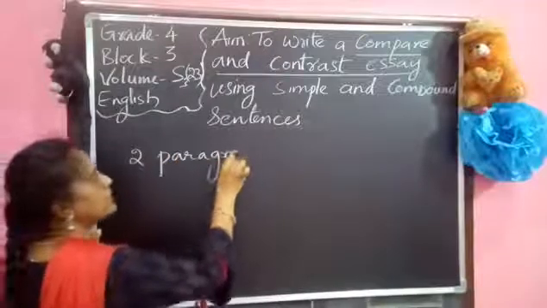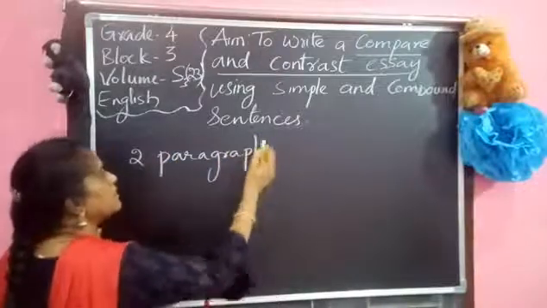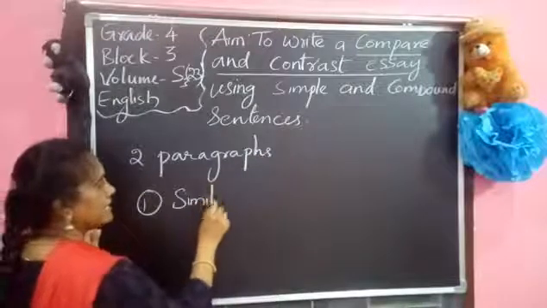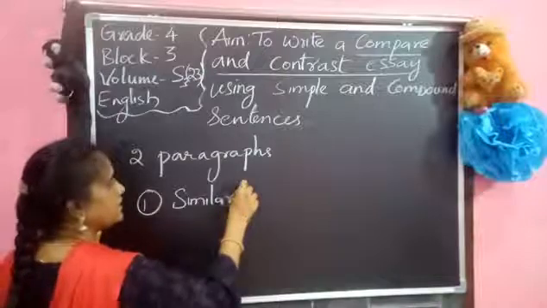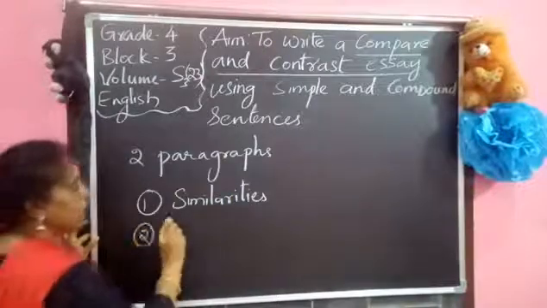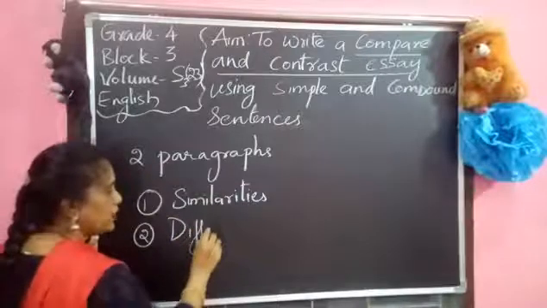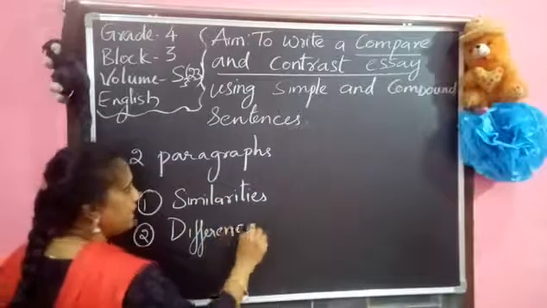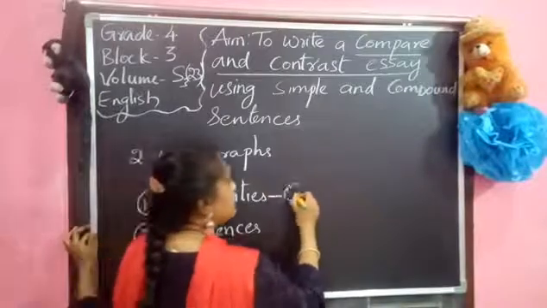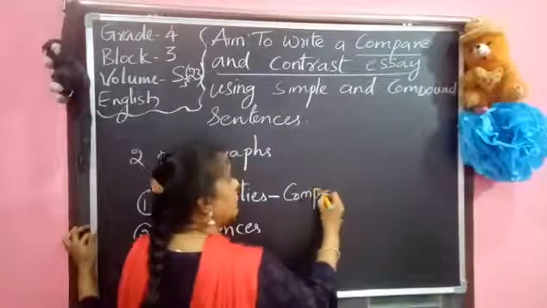The first one is the first paragraph on similarities and the second one is on differences. Means in the two stories we have similarities and differences. So similarities is called comparing. So here we are comparing the similarities.